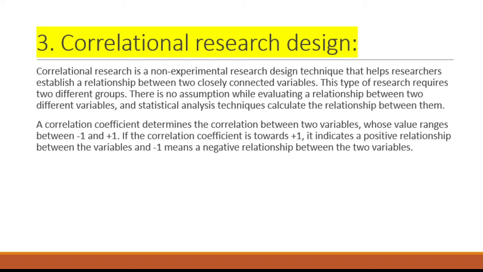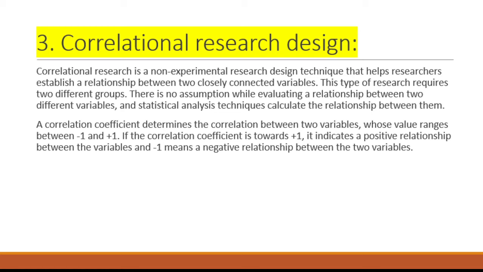Correlational research design. Correlational research is a non-experimental research design technique that helps researchers establish a relationship between two closely connected variables. This type of research requires two different groups. There is no assumption while evaluating a relationship between two different variables, and a statistical analysis technique calculates the relationship between them.